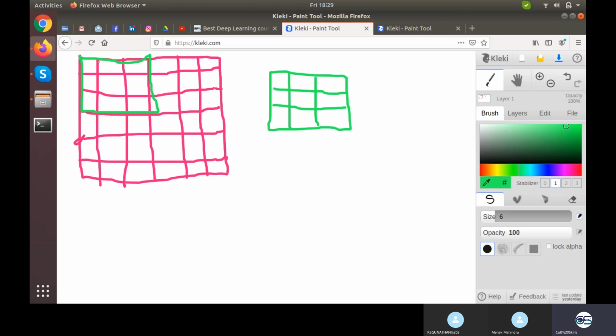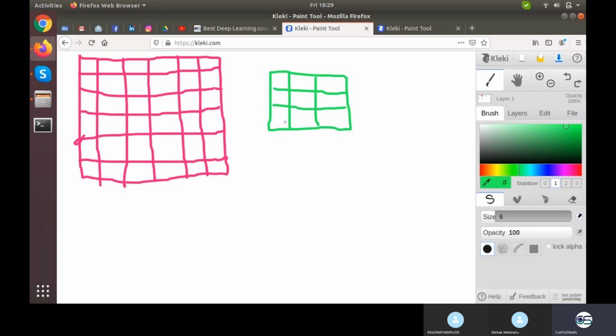Okay, this would be my placement of second kernel if my stride size is 1 by 1. But if I give the stride size of 2 by 2, so this would be my placement of second kernel. Okay, and again 2 by 2, so this would be my placement of third kernel. But there is no third column left for me from now on. So then one thing we can add into this is padding into the image.